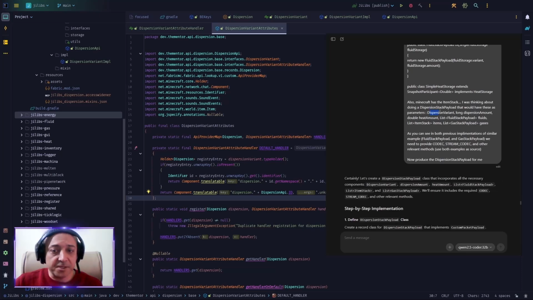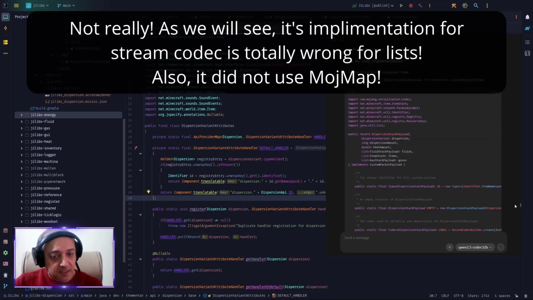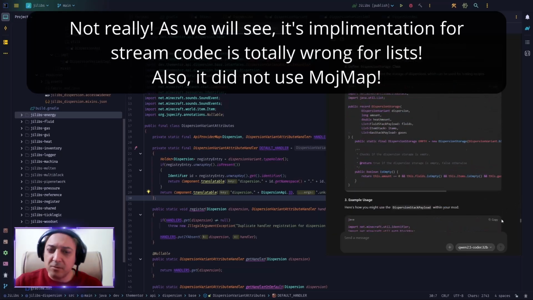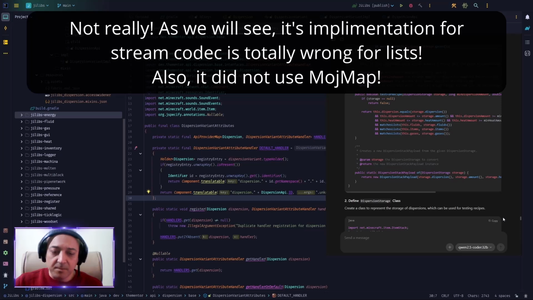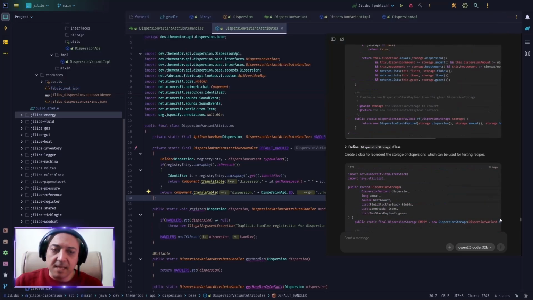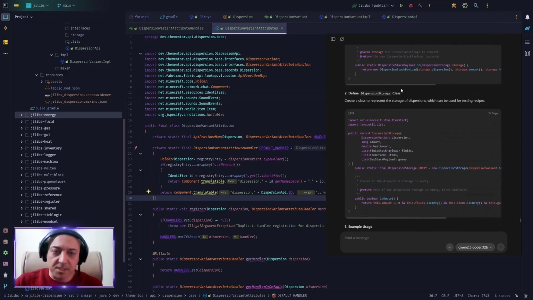I want a dispersion variant, an amount for the dispersion, an amount for heat, a list of fluid stack payloads, a list of item stacks, a list of gas stack payloads. And I should have a codec and a stream codec. And he successfully writes the class, although it's not complete. I need to make it complete. And then he says that, okay, in your question, you mentioned dispersion storage. Please implement it. This is the boilerplate. Of course, I know how to implement it.